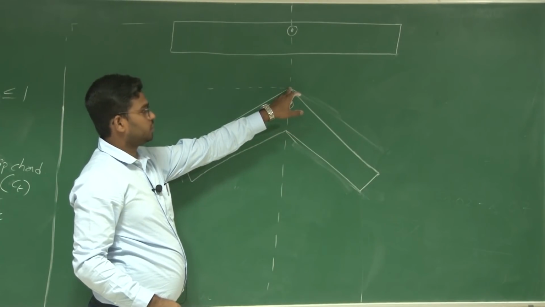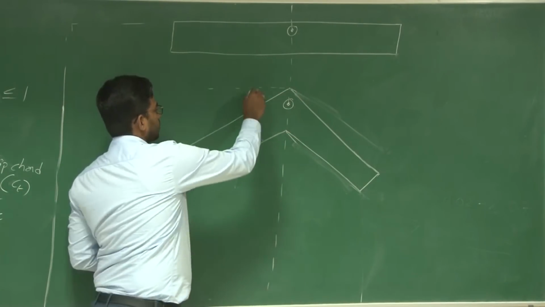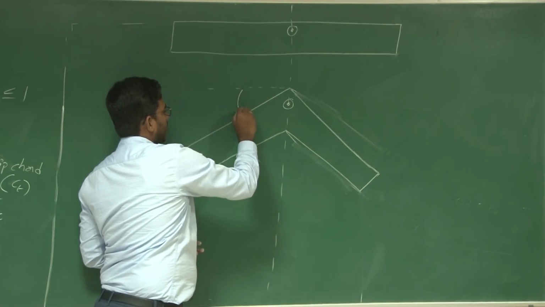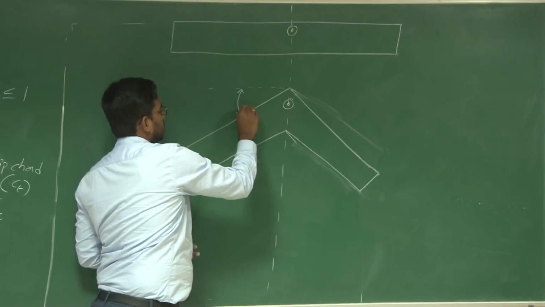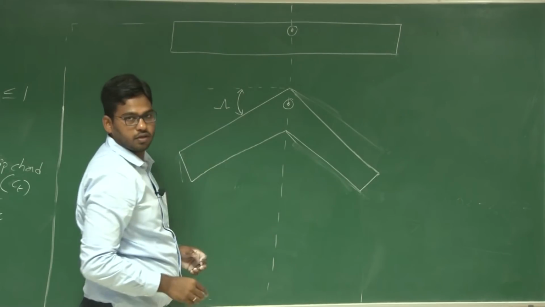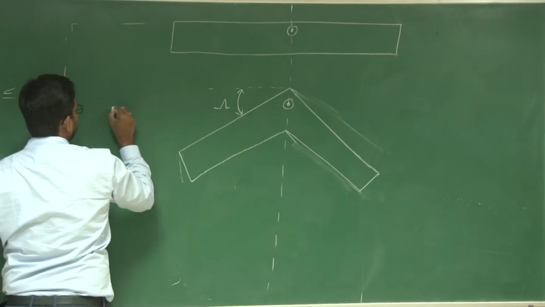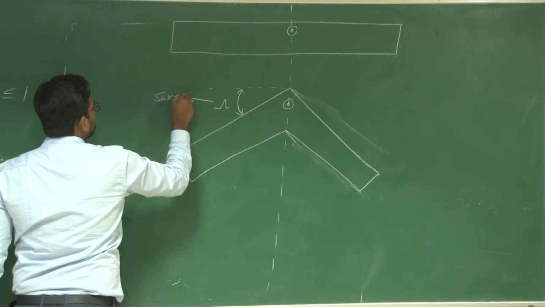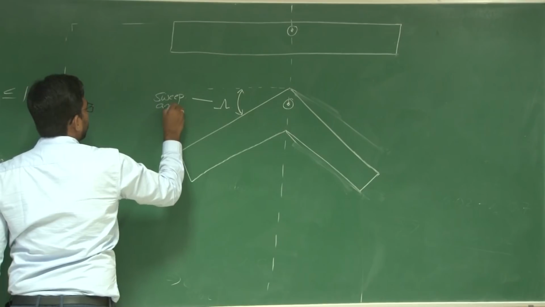What you have done is you have rotated by an angle about some reference point. If you take this rotation about the leading edge, or in general, this angle is known as the sweep back angle, or sweep angle. The wing is swept.